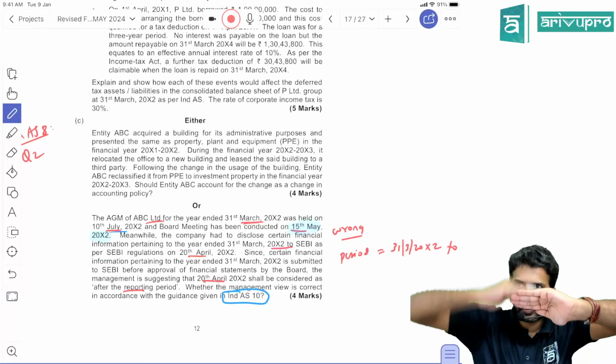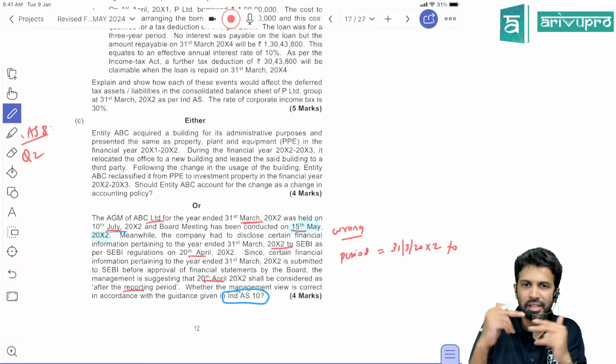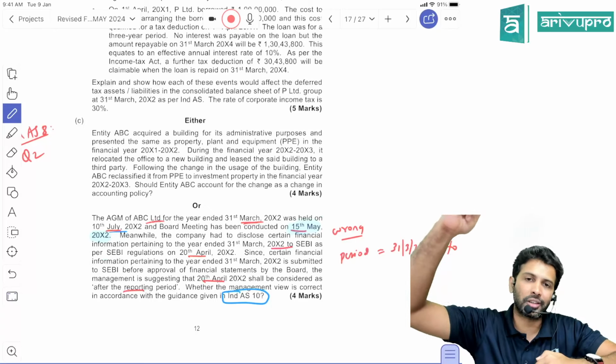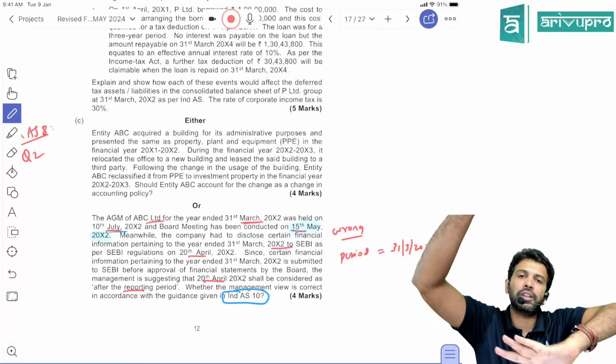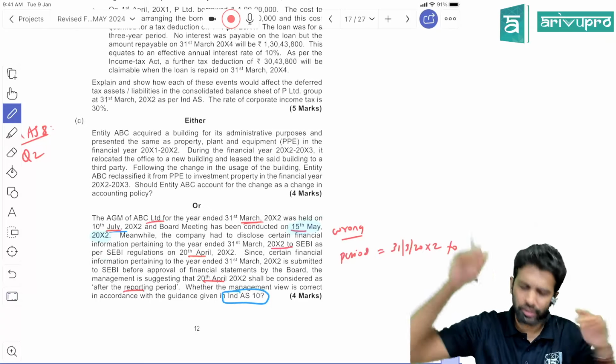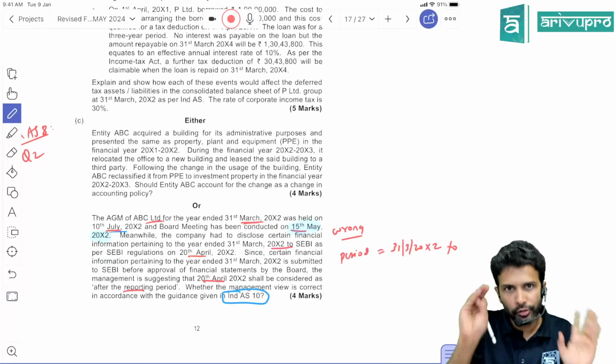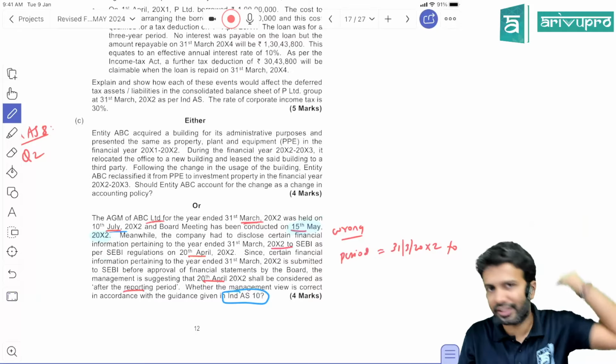The window here is the date only. For Ind AS 10 purposes, if you want to call something an event, it should fall within that window. What is that window? Balance sheet date and the date on which financial statements are approved. That's all. So this is not really a new question. They're trying to confuse us or test our concept. If you're clear, we should get this question without even solving.